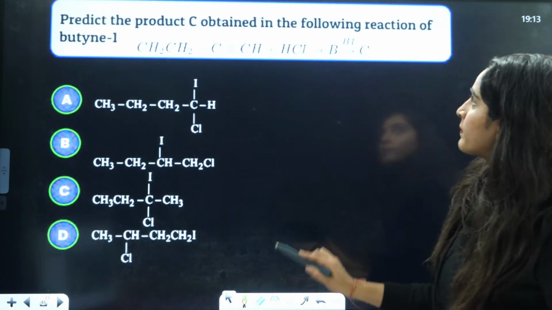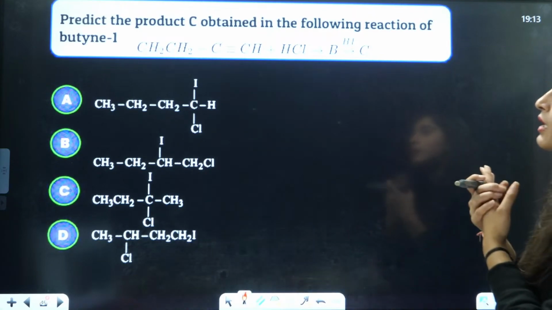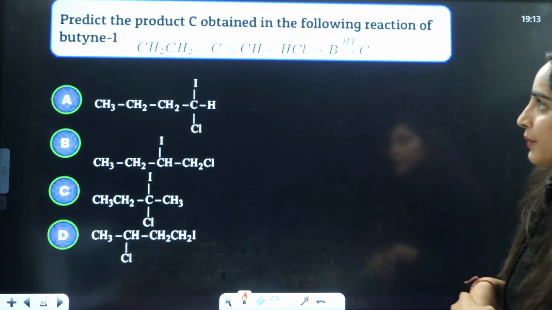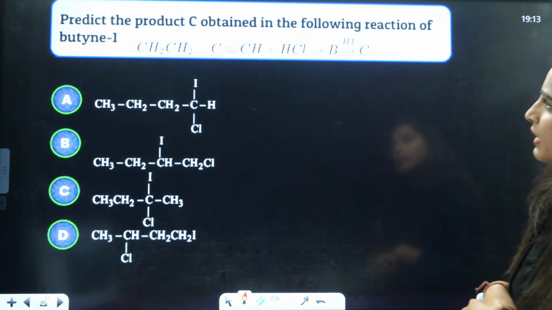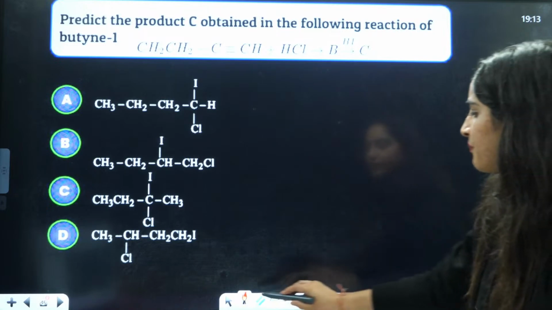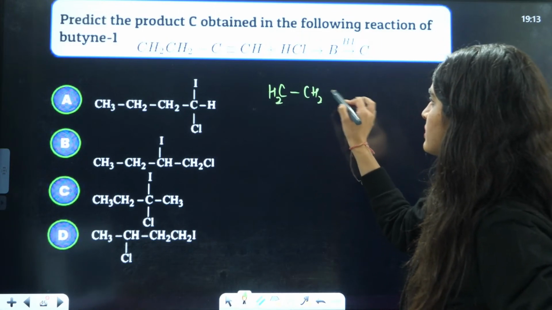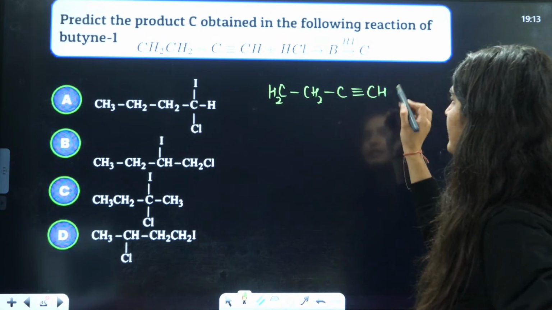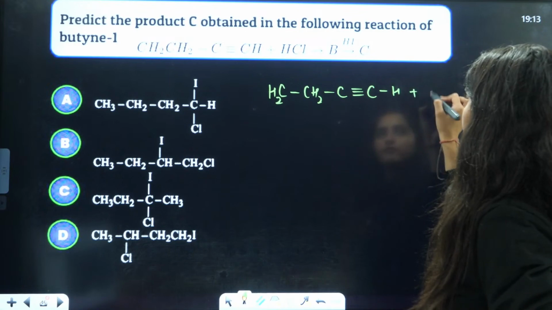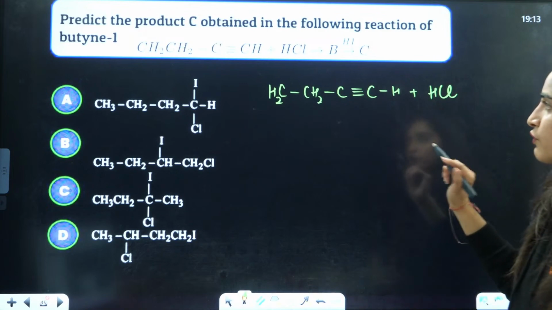Predict the product C obtained with the following reaction of butane 1. Here they are talking about predicting the product C obtained in the following reaction of butane 1. Here you have HCl, after that you have HI. So this is CH3, CH2, C triple bond CH, and this is HCl. When you are adding HCl here, what will happen? This is a triple bond.